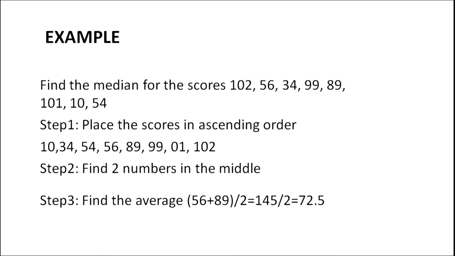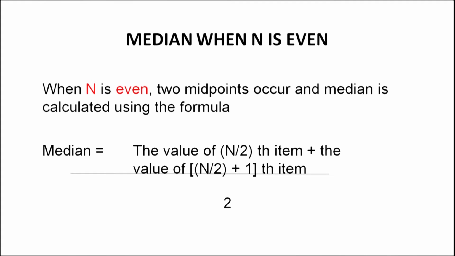In the third step, we find the average. The numbers which come in the middle position are 56 and 89, and thus the median becomes the average of the two numbers 56 and 89. Thus median is equal to (56 plus 89) divided by 2 equals 145 divided by 2 equals 72.5.